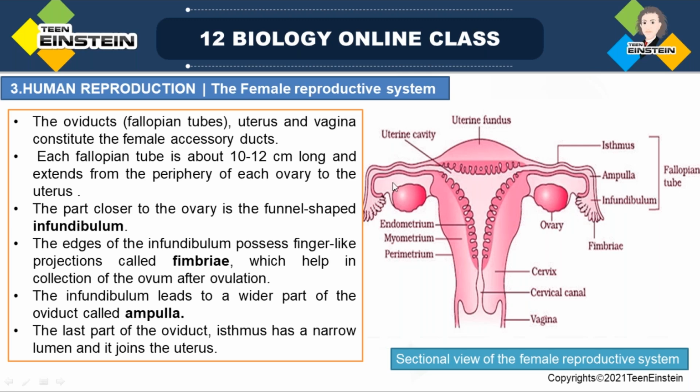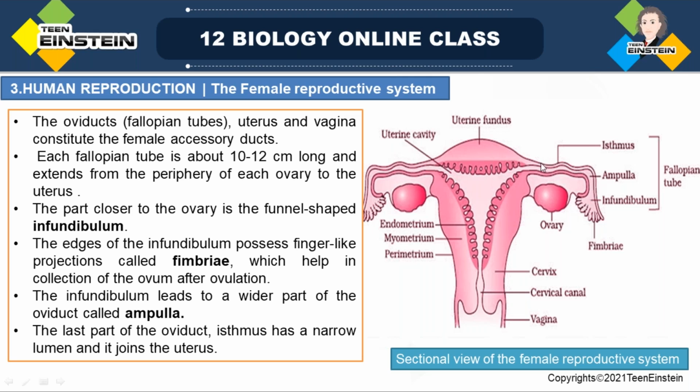So from the peripheral region of each ovary, the fallopian tube is starting. You can see the starting of the fallopian tube. These three together are called the fallopian tube, so the whole part is called the fallopian tube. So from the peripheral region of an ovary, the fallopian tube starts.